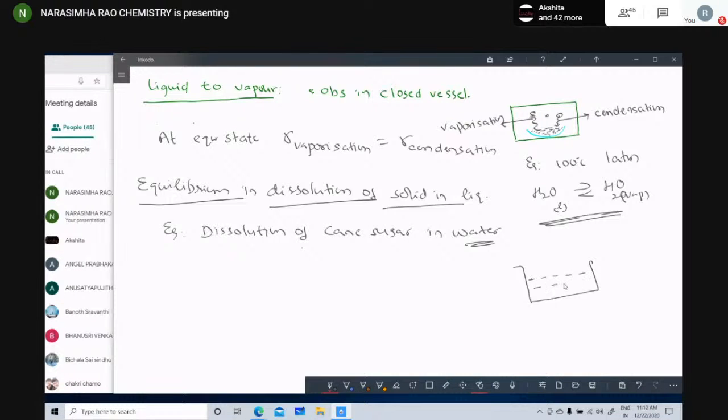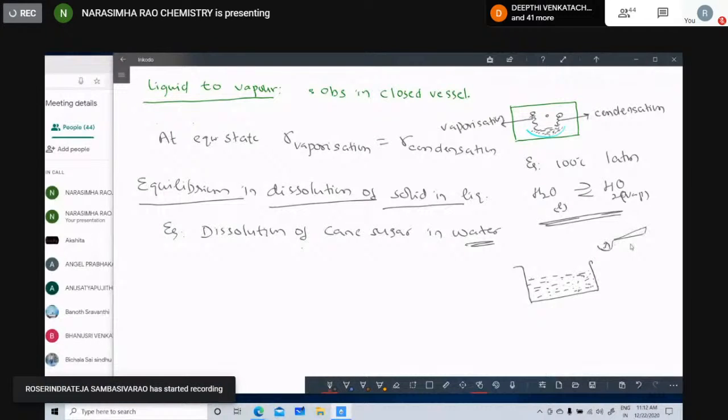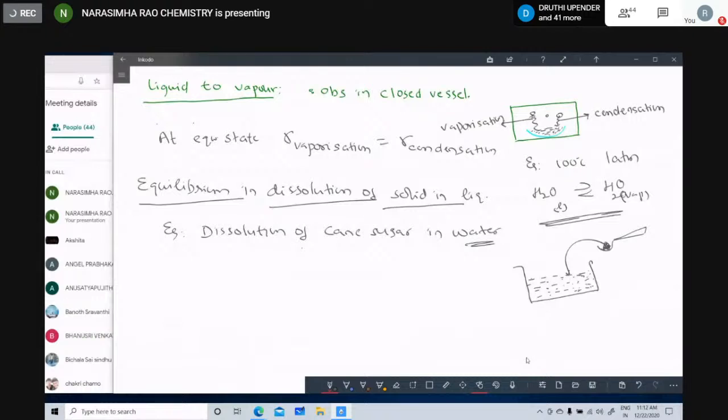This vessel contains water. Okay. Now, a little bit of cane sugar is dropped into this water.